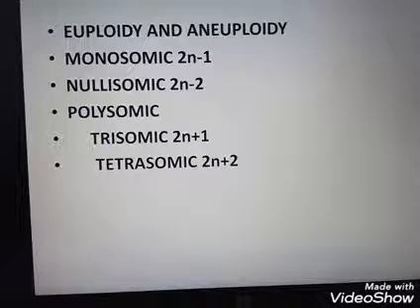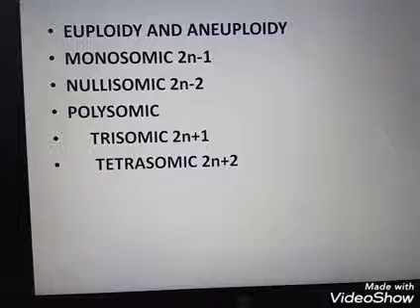The next is polysomic. Polysomic includes trisomic. Mainly the polysomics are of 4 types: trisomic, double trisomic, tetrasomic and pentasomic. Trisomic means 2n plus 1. Tetrasomic means 2n plus 2. And pentasomic means 2n plus 3.